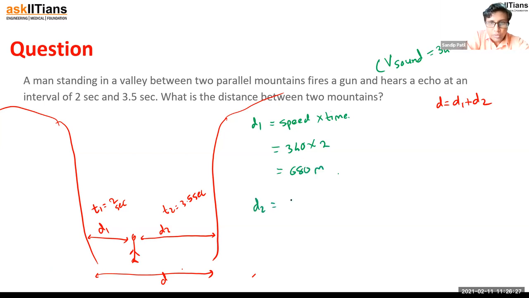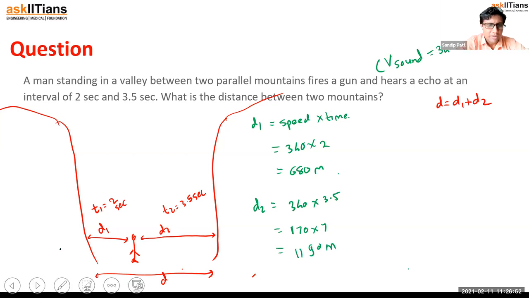Let's calculate d2. Again, the formula is the same: speed into time. Speed is again 340, and time is 3.5. How to do this calculation? I think this will become 170 into 7, which is 1190 meter. How did I do this calculation?